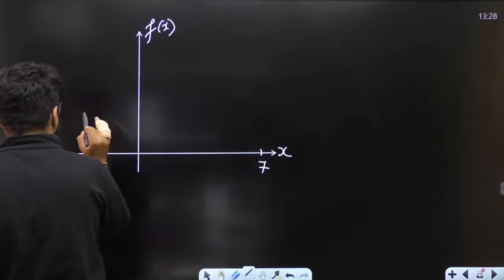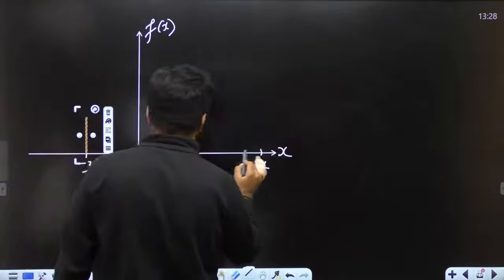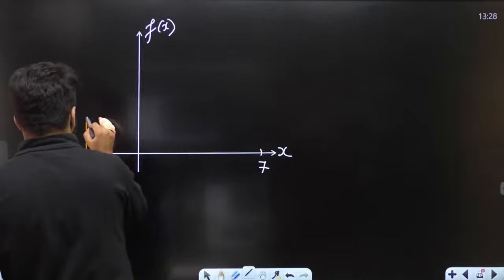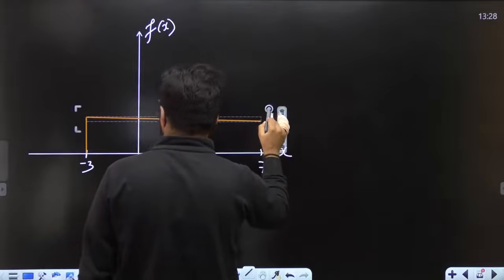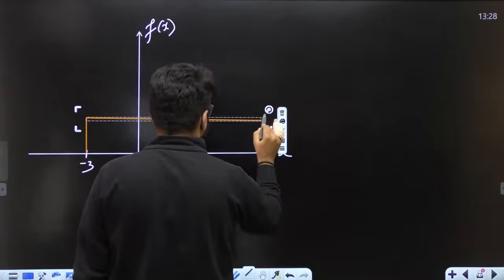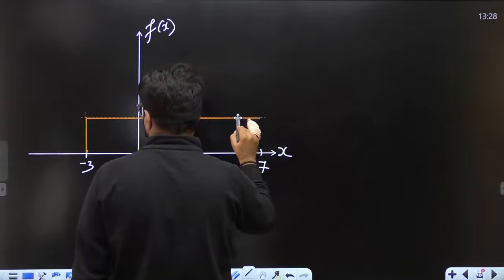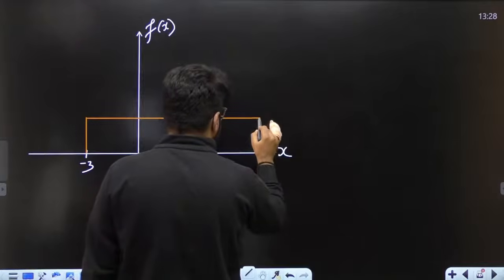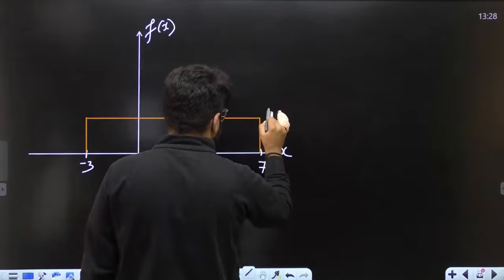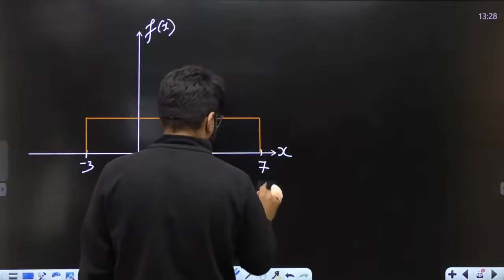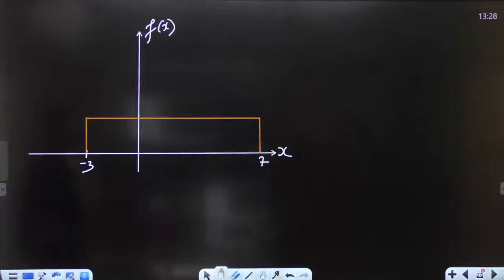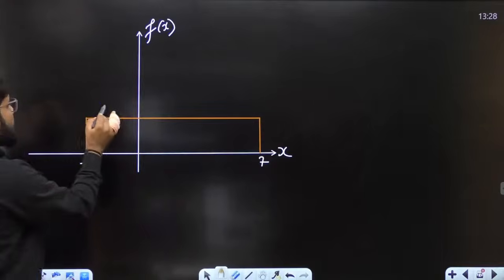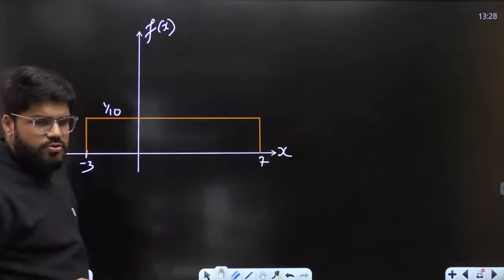It has to be a rectangular PDF. Okay, this is the PDF, and the value of the PDF is 1 by 10. That is also known to us.